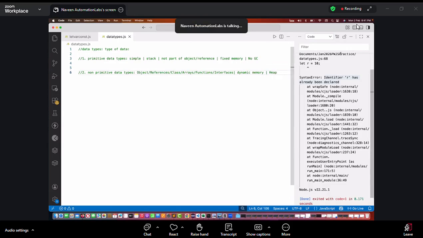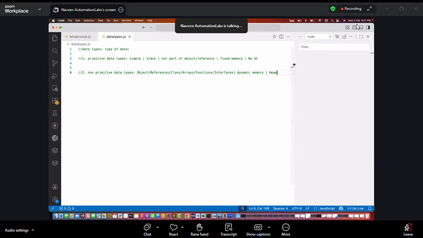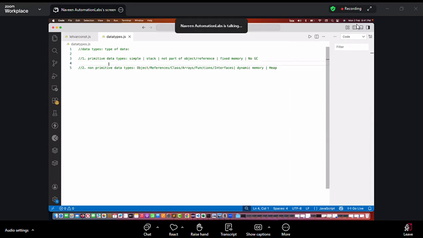Now, some people must be thinking, what is this heap or stack you're talking about? Don't worry, everything will be crystal clear in upcoming chapters. When we talk about stack memory, heap memory, and other types of memory, we will see it over here. Now see this. What are the different primitive data types available in JavaScript? See, JavaScript is very simple. It is not like you have to declare integer, byte, short, double, float, character, right? String is also there in Java. But here in the primitive data types, it's very simple.